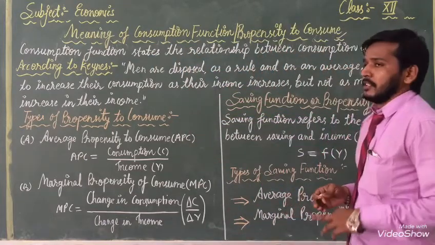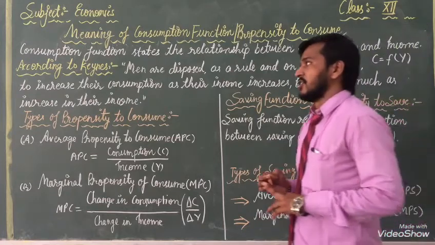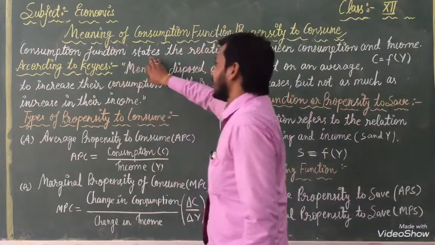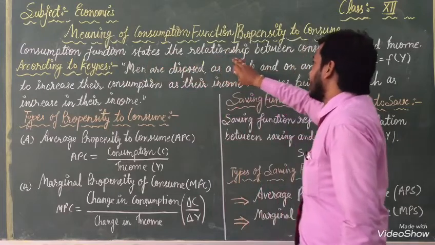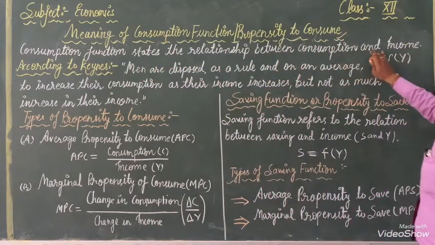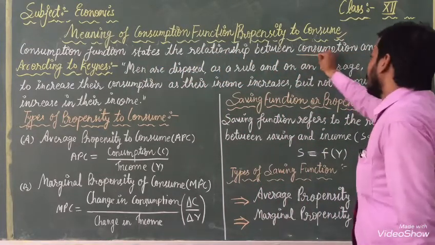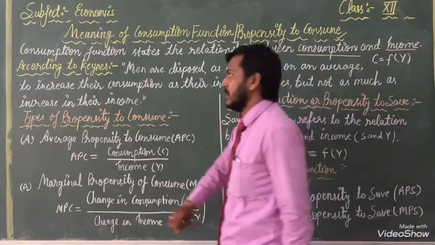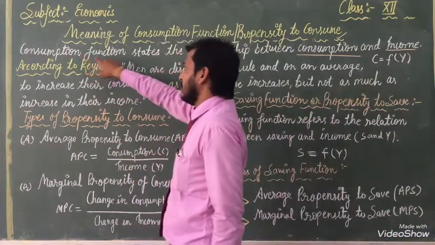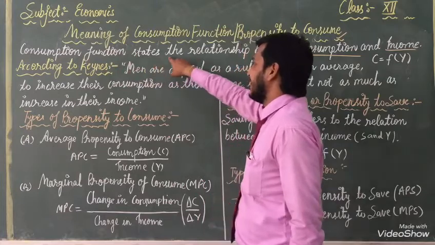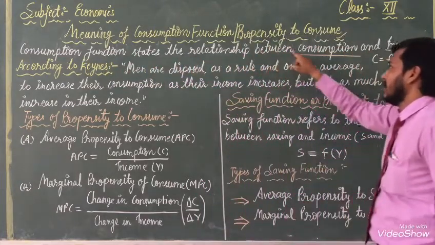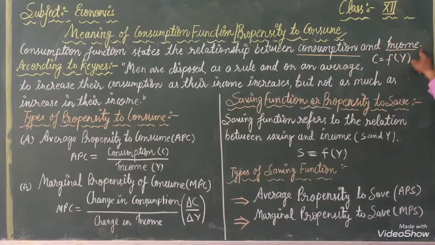Meaning of consumption function. Consumption function states the relationship between consumption and income. Once again, listen. Consumption function states the relation between consumption and income.